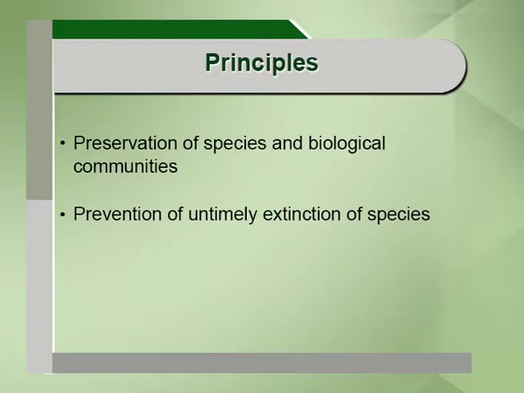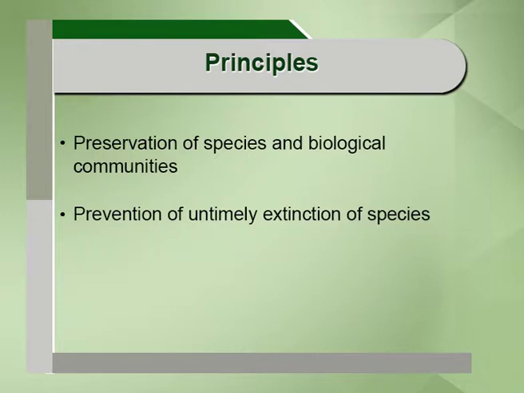So by understanding the species diversity, genetic diversity, and ecosystem diversity, we can understand how important the species are for human beings. And the first principle of conservation biology is to preserve these three levels of diversity. And the second important principle is prevention of untimely extinction of species.